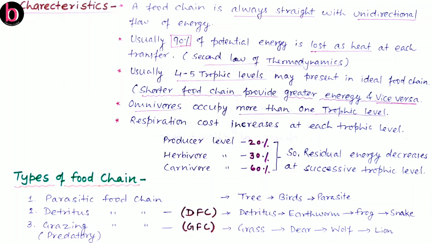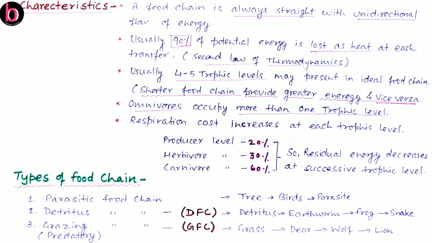A parasitic food chain always starts with a larger organism and ends with a smaller one. Here in this case, trees are the producers. On trees there are a number of birds which feed on their fruits, and in the body of the birds there are a number of parasites. So it goes from larger to smaller.